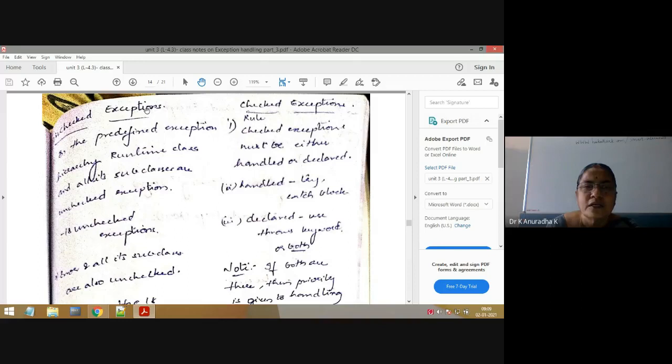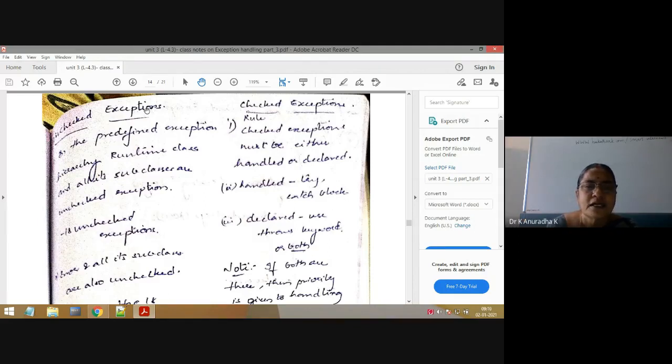Now I will say some of the unchecked exceptions. The main concept is that RuntimeException and all its subclasses come under unchecked exceptions. There are only 18 unchecked exceptions. Some of the unchecked exceptions we have used till now are ArithmeticException, which is an unchecked exception. Next, ArrayIndexOutOfBoundsException. Next, StringIndexOutOfBoundsException, ClassCastException, NullPointerException. So all these are unchecked exceptions only.